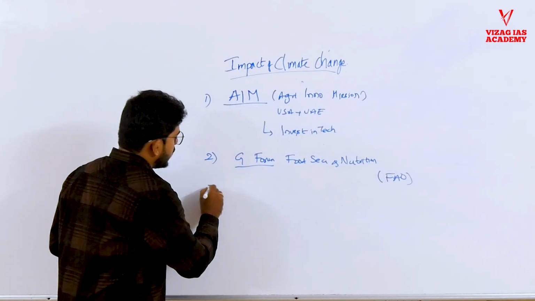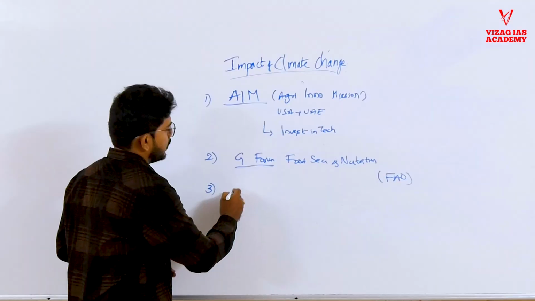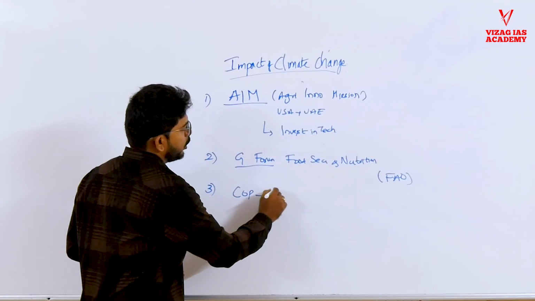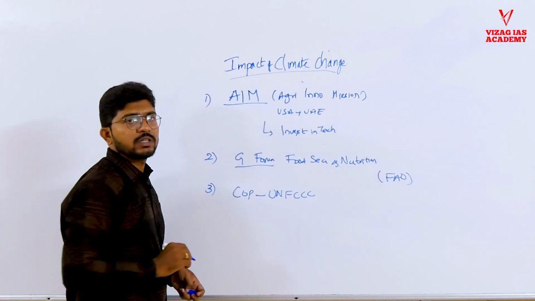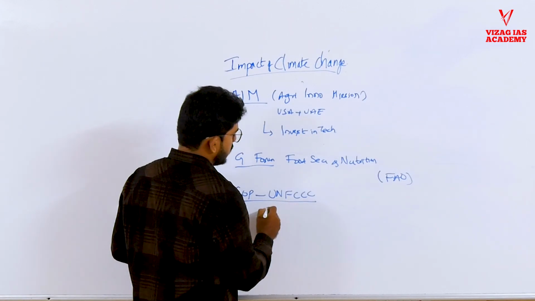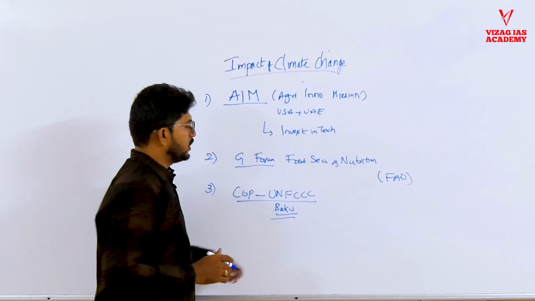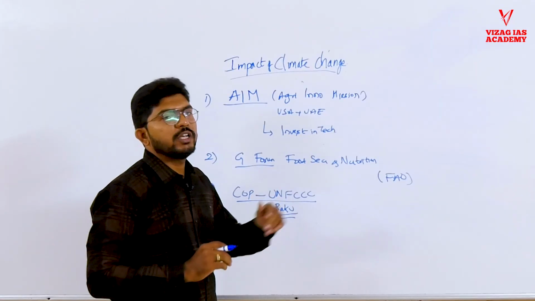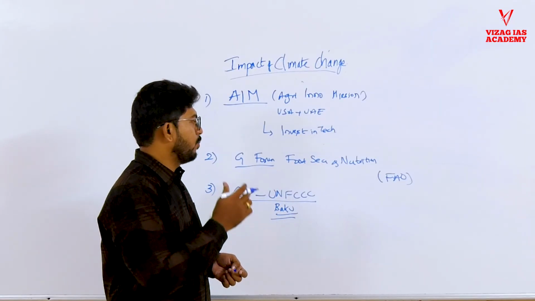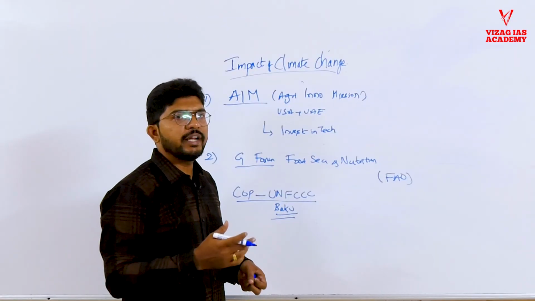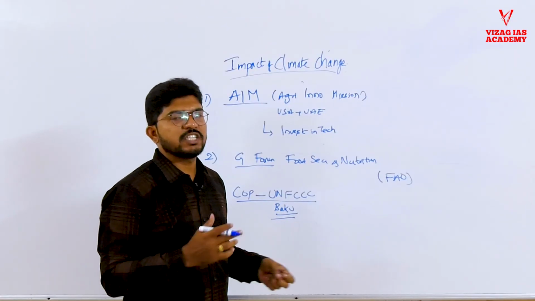And the third initiative is the Conference of Parties under UNFCCC, the climate change framework under the United Nations. Recently the 29th Conference of Parties happened at Baku. Through this UNFCCC, the world wants to provide funds to the least developed and developing countries to create infrastructure for sustainable agriculture.